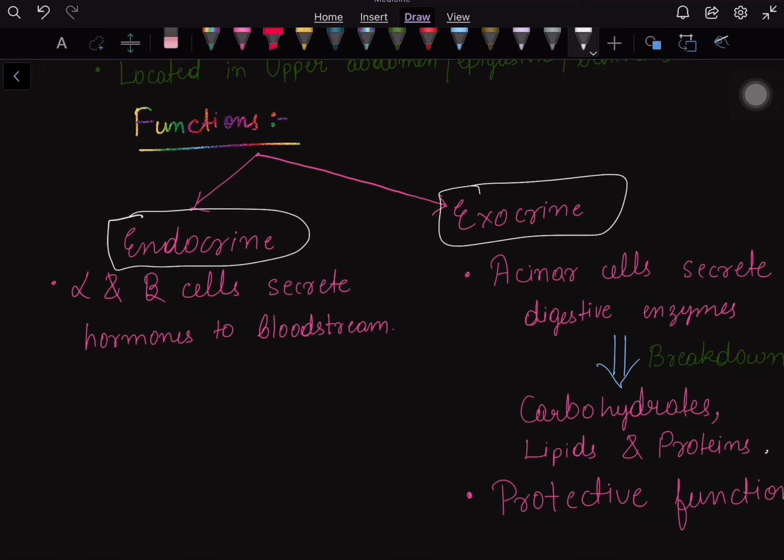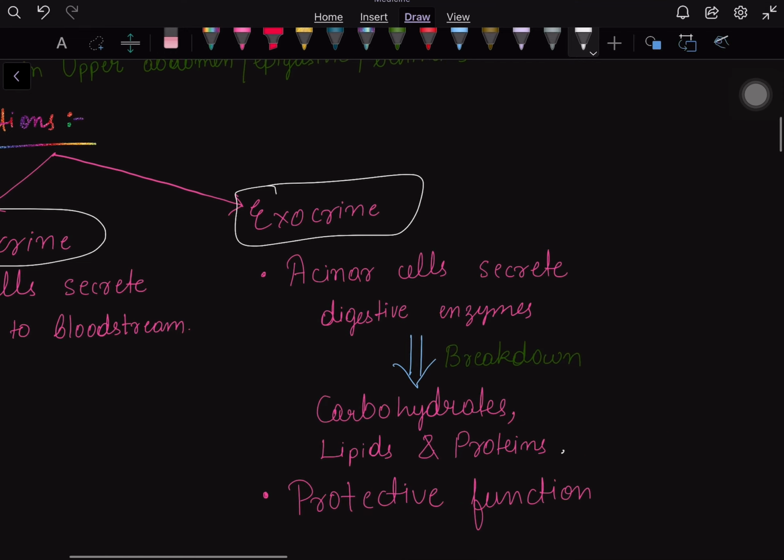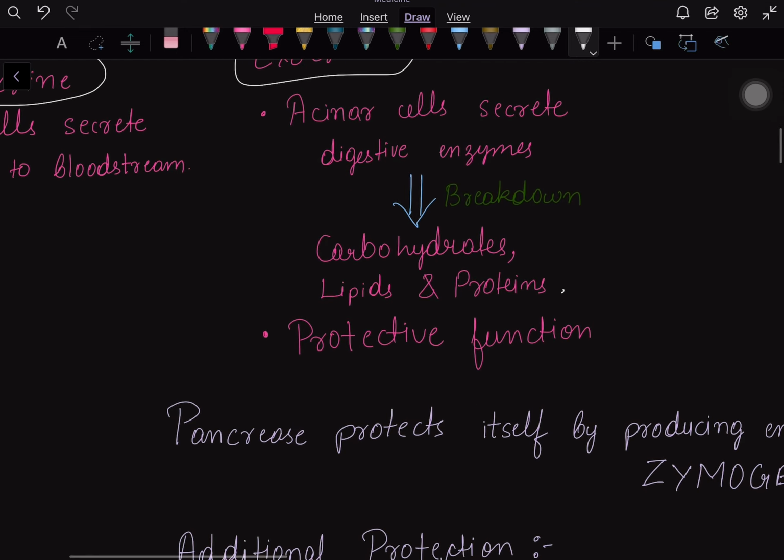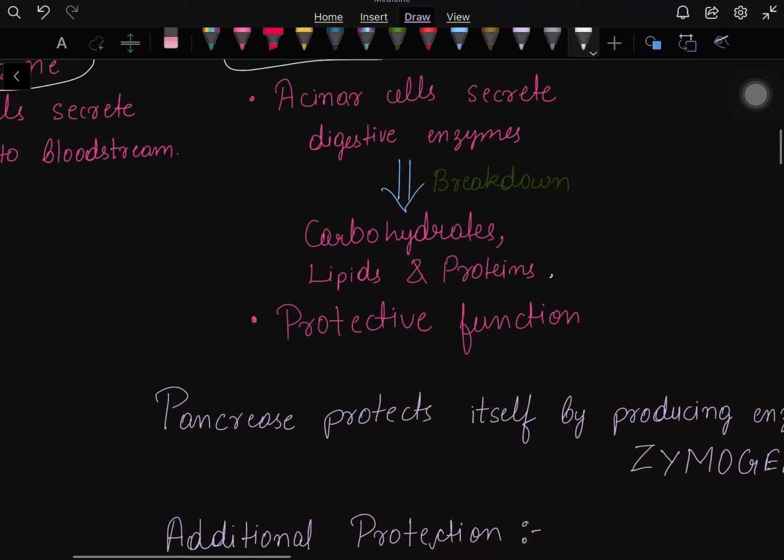The endocrine function is performed by alpha and beta cells, which secrete hormones into the bloodstream. The exocrine function is performed by the acinous cells, which secrete digestive enzymes, and these enzymes break down carbohydrates, lipids and proteins. Along with the digestive function, it also has a protective function.